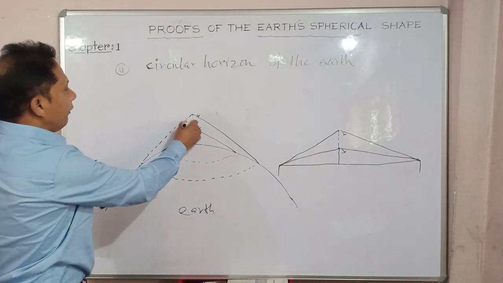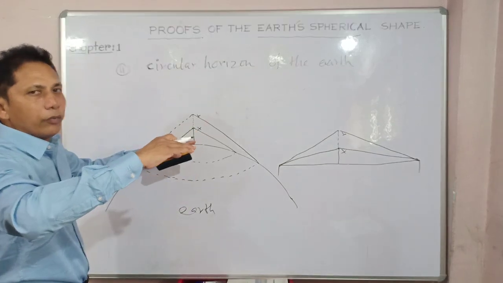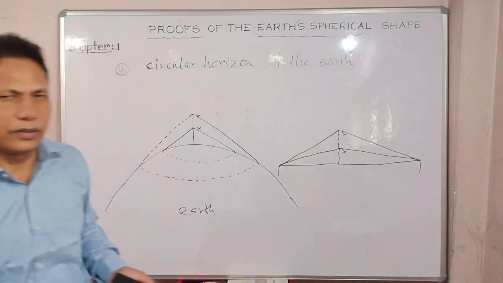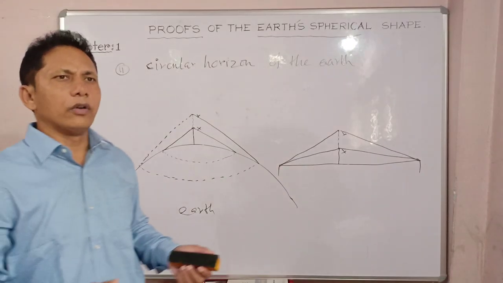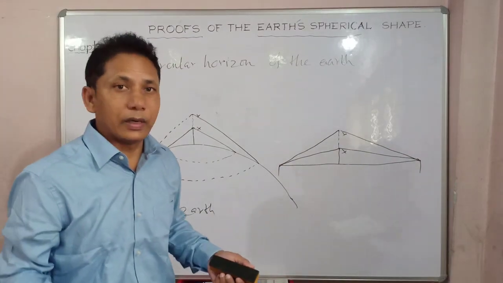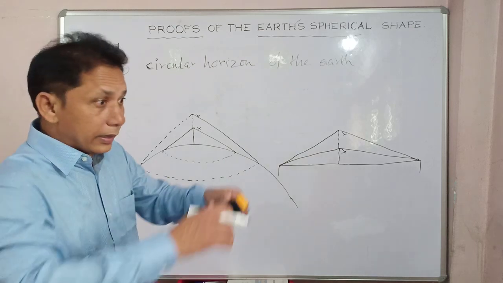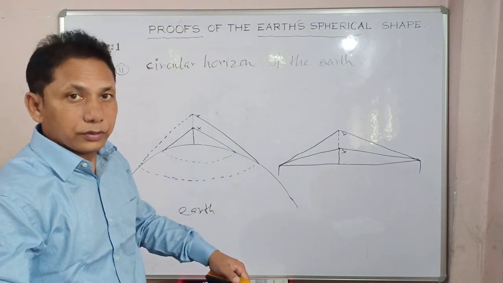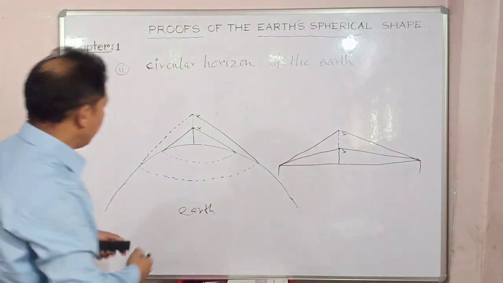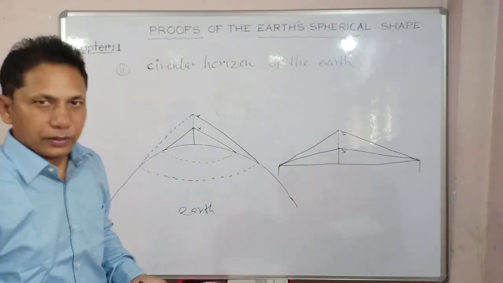So that's why, for any higher place or viewpoint, or if you travel through the airways, most air travelers have witnessed these things. From the window side, or if someone is riding in a helicopter, got my point? If he or she looks down, he can see a wider circular horizon, and the horizon increases as one gains height. So this is an excellent proof that the earth is spherical, right?